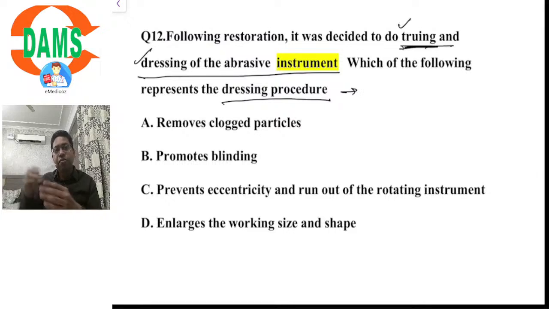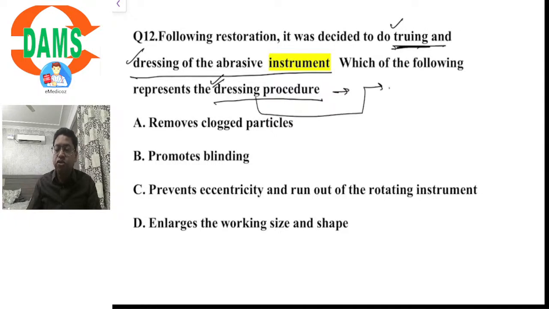What is truing? Truing means it should rotate without wobble on its axis, should have very little run out. What is run out? You know already. Eccentricity or run out is deviation from a single point when the instrument is rotated. So to eliminate any run out or eccentricity, it is first run against a hard substance, tested, to see whether it has exactly the same concentricity or not. And what is dressing?